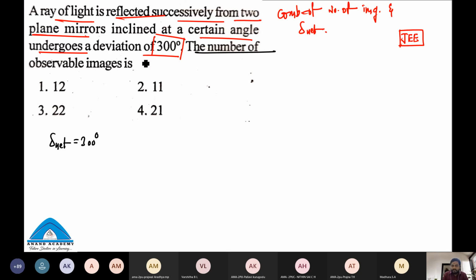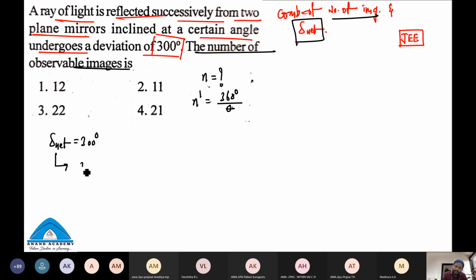The question asks the number of observable images. Number of observable images is n. If you want n, you should know n dash, which is 360 degrees by theta. How can you find theta? You get it from the net deviation formula: 360 degrees minus 2 theta equals 300 degrees.